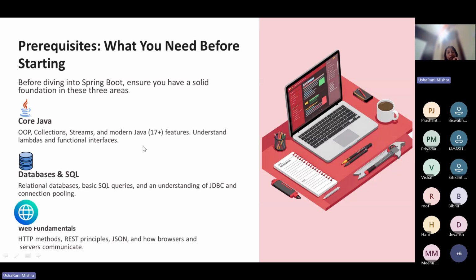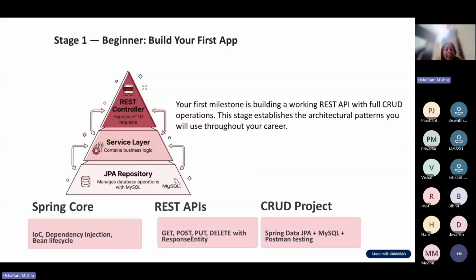With the faith that you all have knowledge on this, I'm going to switch to the next slide. Now the next slide is telling about what we are going to cover in our stage one.